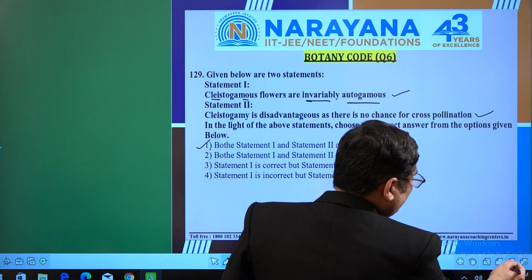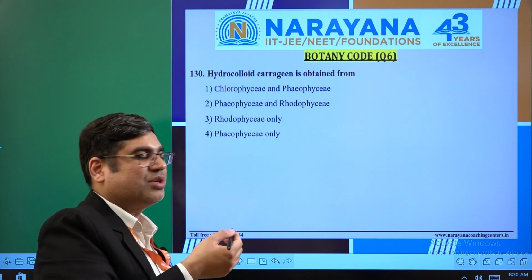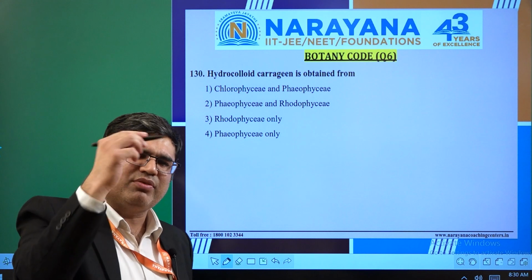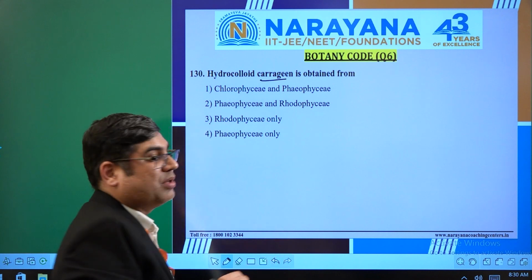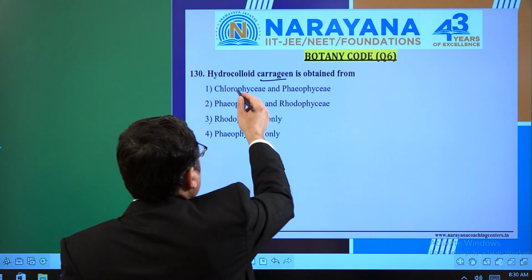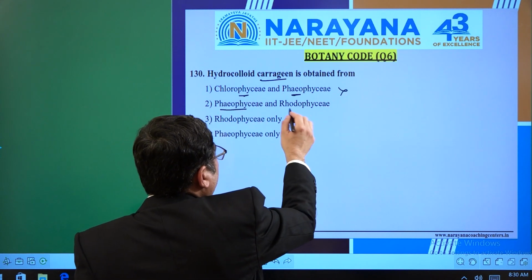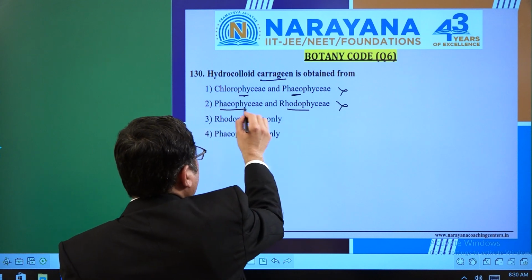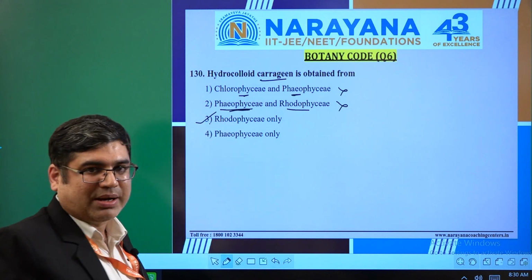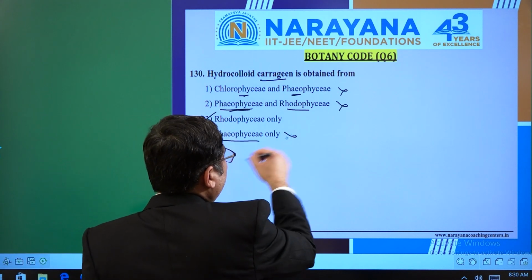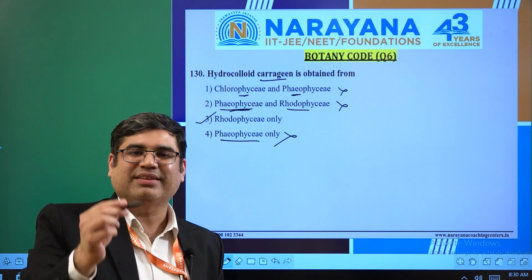Let's move on to question number 130. Hydrocolloid carrageenan is obtained from, you know, it is a question which is coming from the chapter Plant Kingdom, again absolutely from NCERT only. So hydrocolloid carrageenan basically belongs to the red alga. So let's find it out. Here it is, brown alga, green alga, this would not be the answer. Brown alga, red alga, it would not be the answer. Why? Because here brown alga is also mentioned. Rhodophyceae only, of course the red alga, that should be the correct answer. And Phaeophyceae, the brown alga, should not be the answer. So for question number 130, statement 3, that is option 3, is absolutely the correct statement.